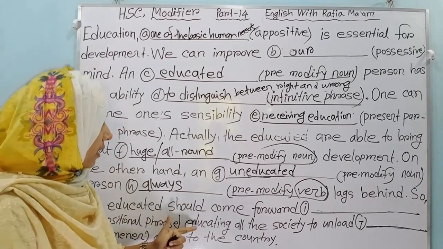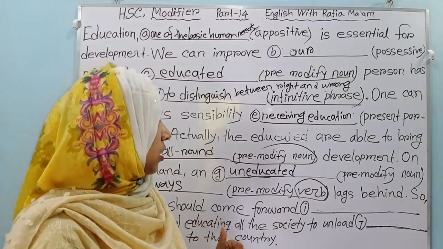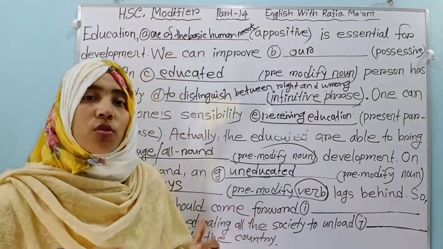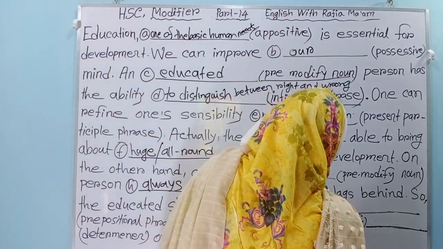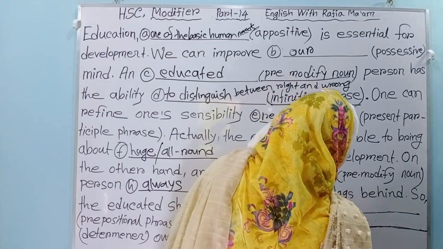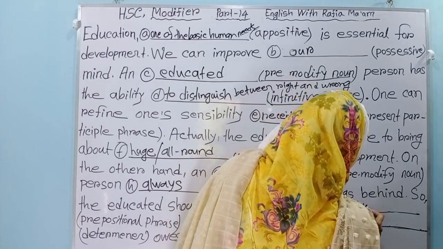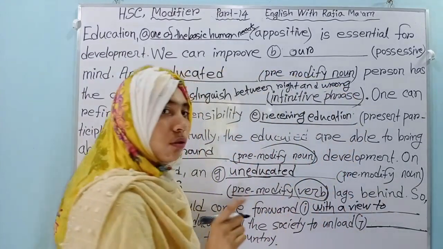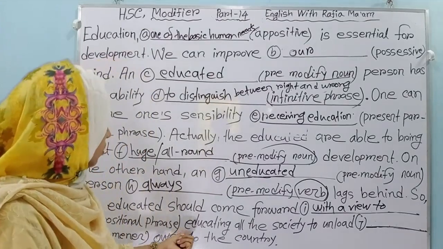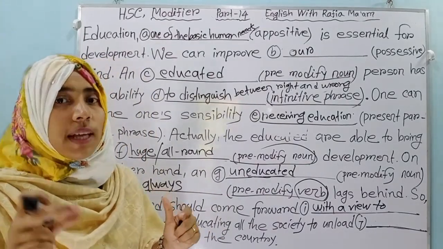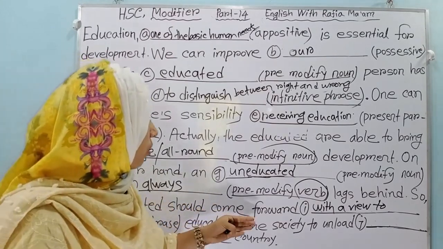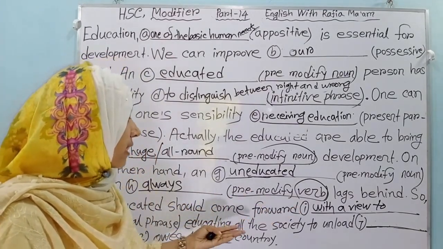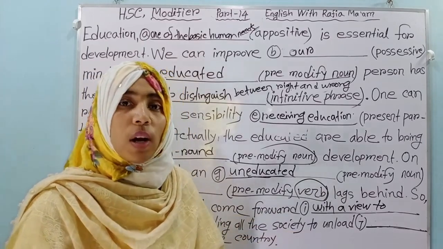Then you see: "So the educated should come forward" with a prepositional phrase, "educating all the society." What will be the prepositional phrase? You will give one preposition here, "with," and the prepositional phrase is "with a view to," and after "with a view to" you have to use a verb in ing form. So the educated should come forward with a view to educating all the society.